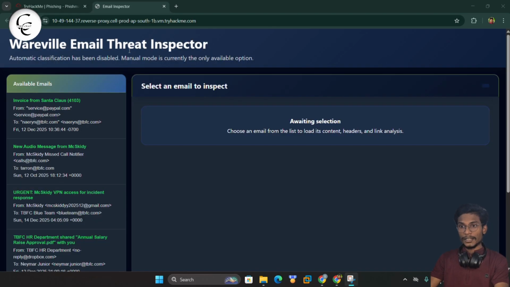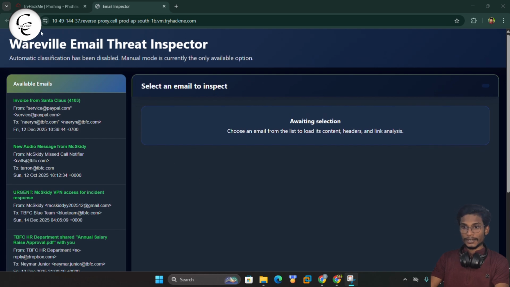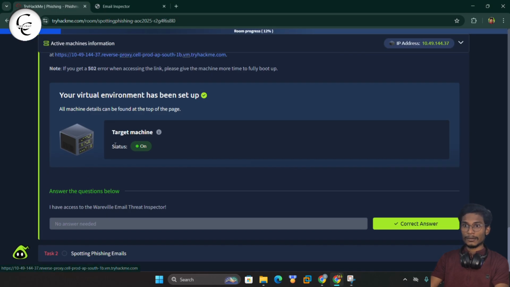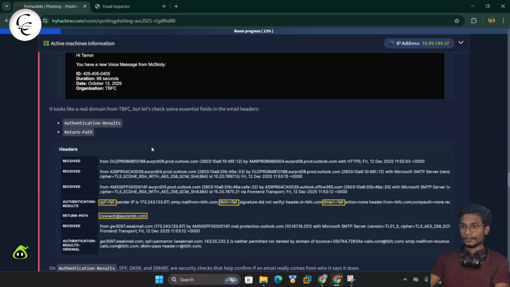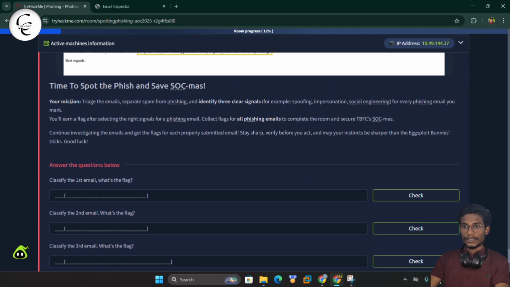Guys, now you can see we are in the Wareville email thread inspector. So this is the TryHackMe Wareville email thread inspector tool. So now we will scroll down and look for the instructions to complete all these tasks and find the flag. So here we can see your mission: triage the email, separate spam from phishing, and identify three clear signals, for example, spoofing, impersonation, social engineering, for every phishing email you mark.